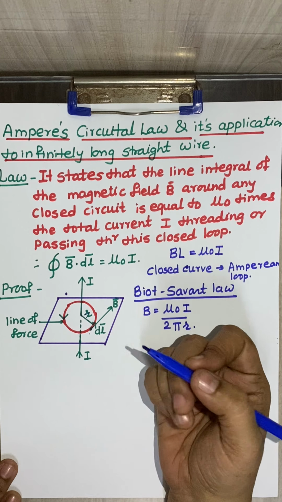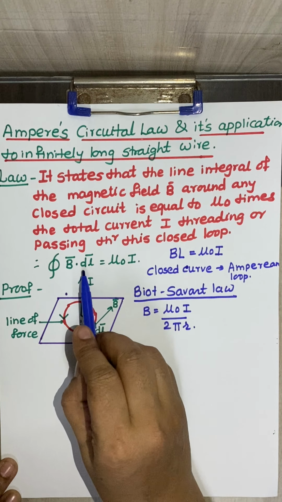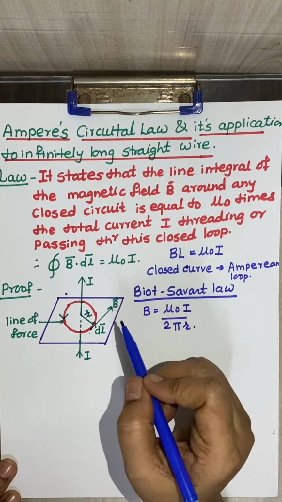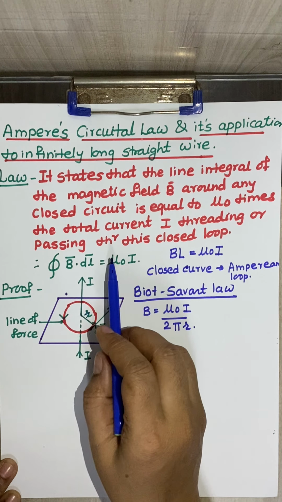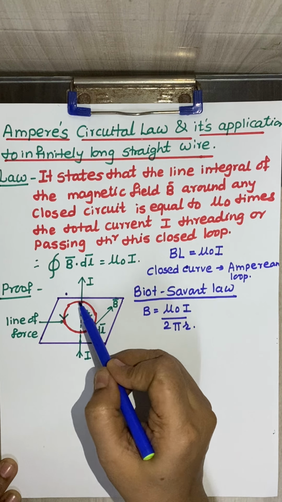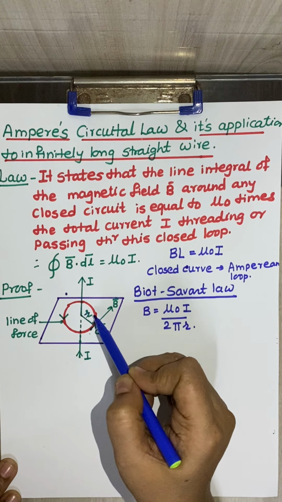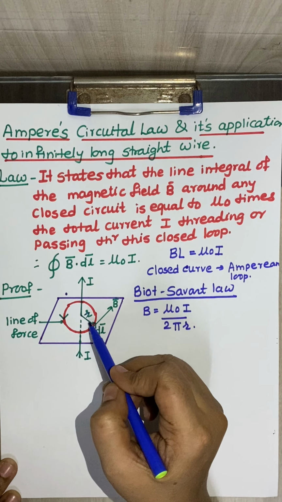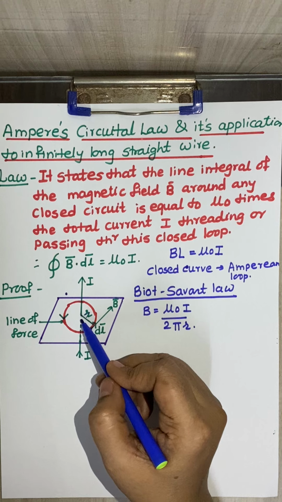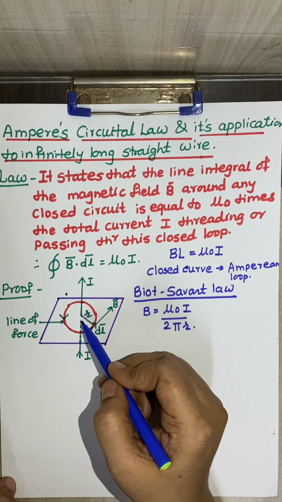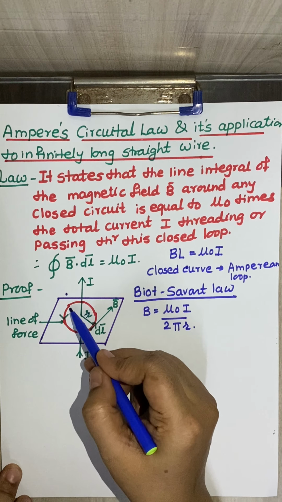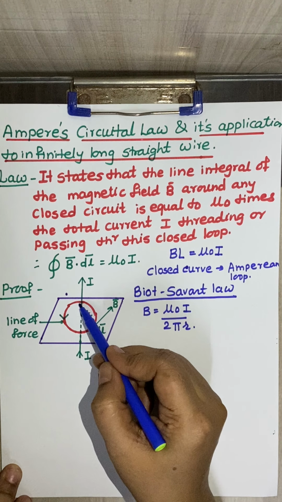Now how are we going to find dl, and what is B dot dl? In this diagram, the field B is directed along the circumference of the circle of radius r, with the wire as the center. The magnitude of the magnetic field is the same for all points on this circle.